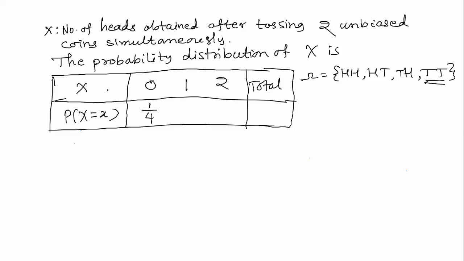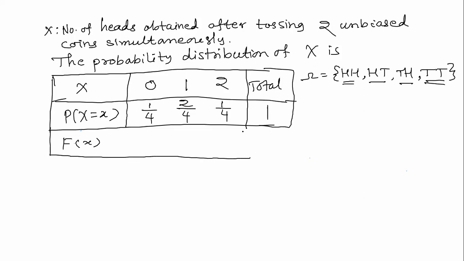Then probability that x takes value 1, that will happen when ht or th, so 2 upon 4. And then probability that x equals 2 means probability of getting head head, that is 1 by 4, and the total is 1. And in this case itself I can write the distribution function, no worry at all.